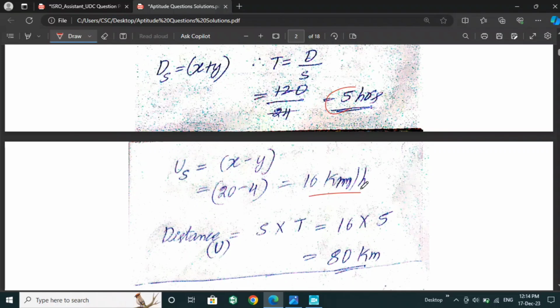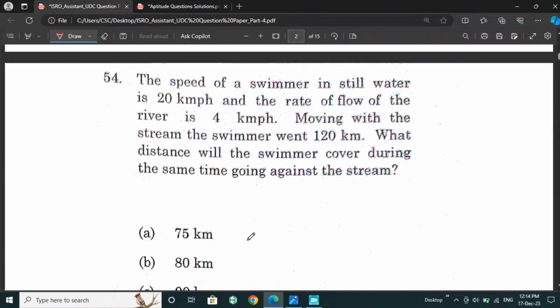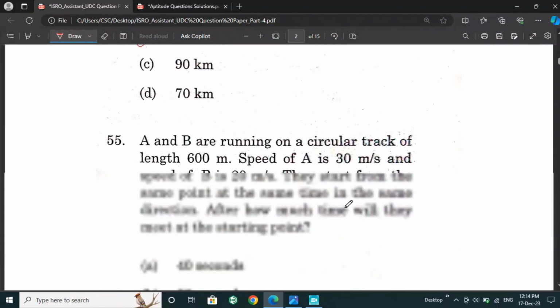This is for upstream. Then how much distance is covered during the same time against the stream? For this we have to calculate using the formula speed into time. So speed is 16 km per hour, and they have mentioned the same time, so we have to take 5 hours. Then we will get 80 km as distance. Option B is the right answer for this question.